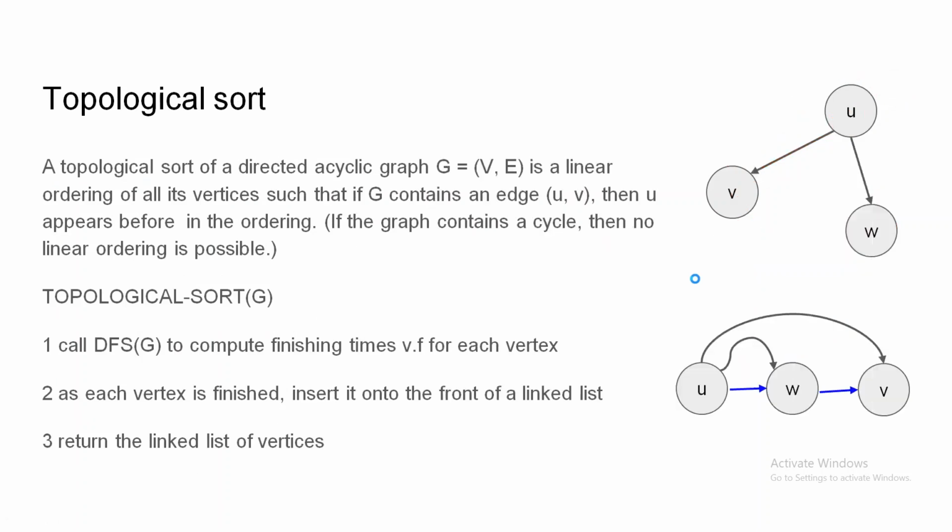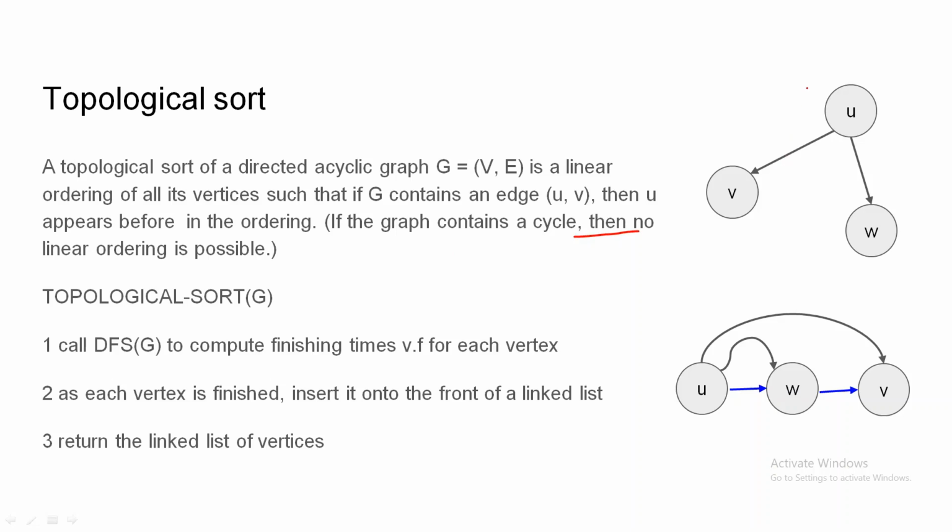The second application of the white path theorem is the topological sort. In the topological sort, we order the vertices in a linear ordering. If U connects to V, then U will come first in the linear ordering. So if the graph contains a cycle, there cannot be a linear ordering, so topological sort will not work there.